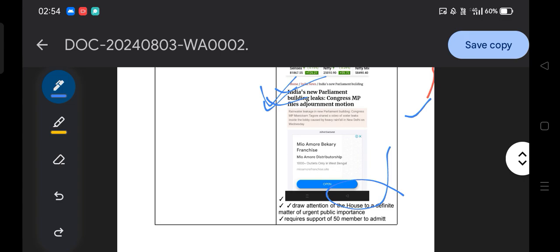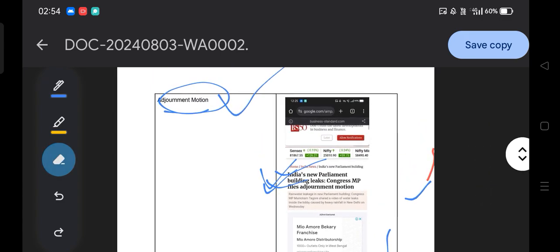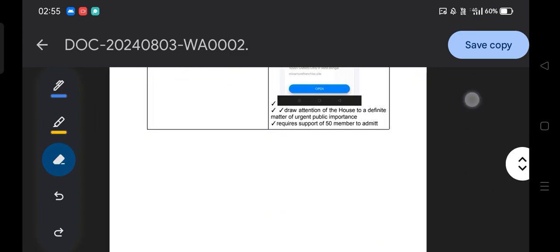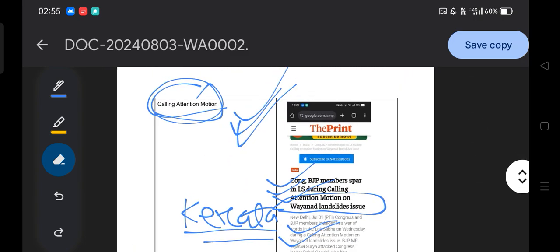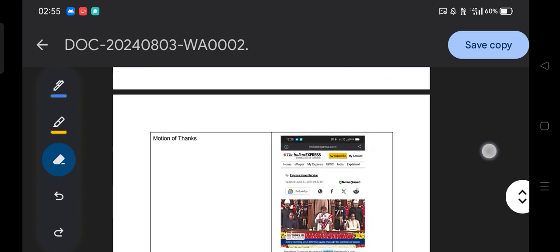not only the ministry, but you bring the attention of the entire house, the members of the entire house. That is how it is known as the adjournment motion. Getting my point? So this is the difference between the adjournment motion and the calling attention motion. Very much clear? Okay, fine, very nice.